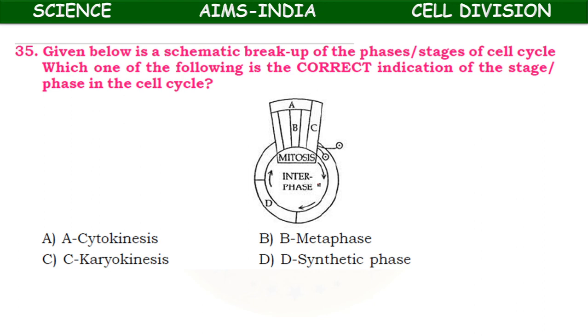So here this is the G1, this is the G2, okay, and exactly this is representing the synthetic phase. D is representing the synthetic phase.